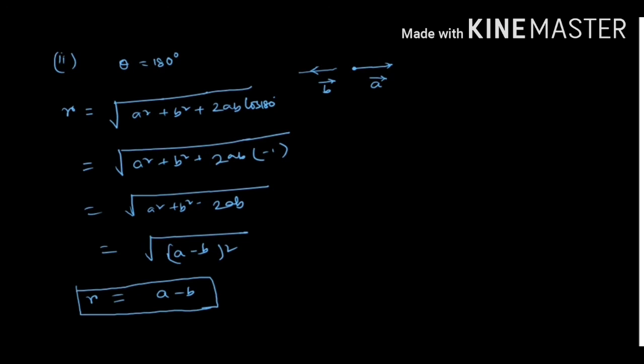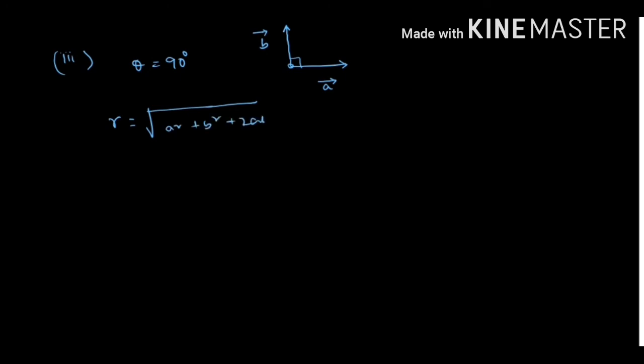Now if these two vectors are mutually perpendicular, suppose vector A and vector B are perpendicular to each other, that is, the angle between these two vectors is 90 degree. So what is the resultant? Resultant R equal to under root A square plus B square plus 2AB cos 90 degree. Cos 90 is 0, so the resultant becomes under root A square plus B square.